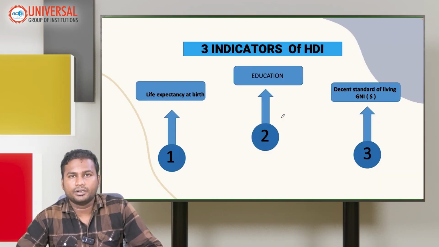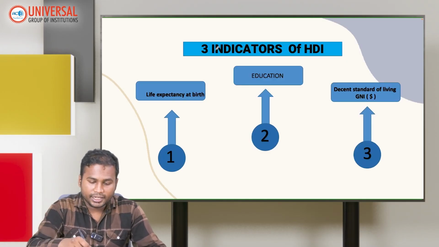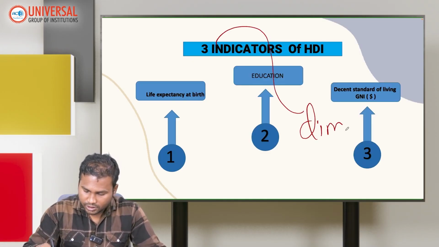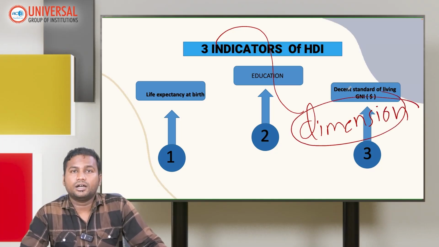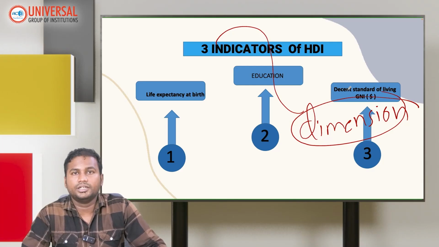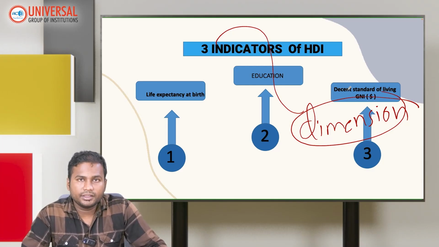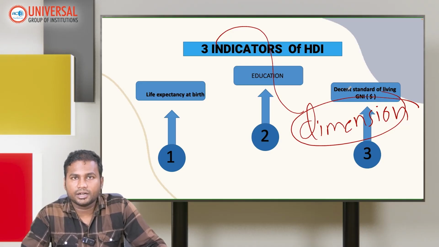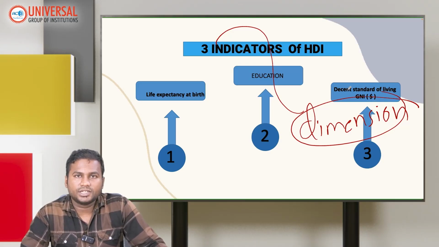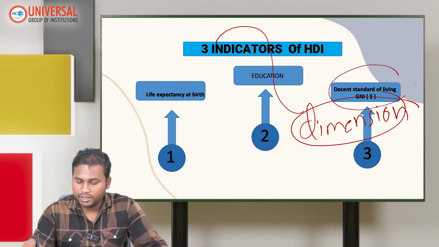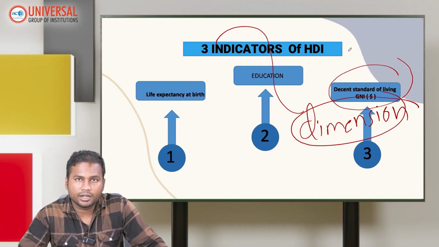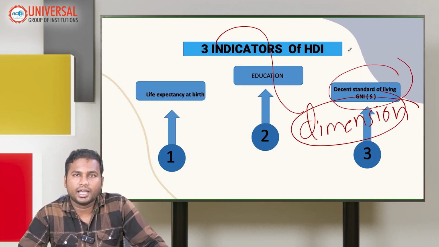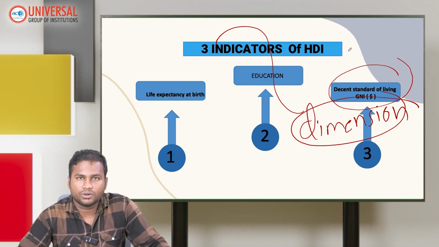Three important indicators, or you can call them dimensions: life expectancy at birth. The second dimension is education and knowledge. Initially it was called knowledge; now we are quantifying it with the education index. And ultimately GNI at purchasing power parity. We are quantifying the decent standard of living with GNI. Initially it was GDP per capita income in dollars. Now we are quantifying it with GNI, gross national income. And if we calculate per capita income, that is also based on GNI.